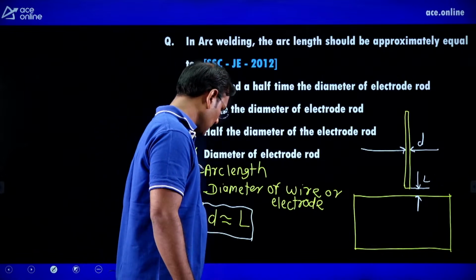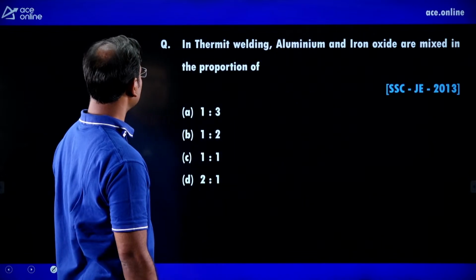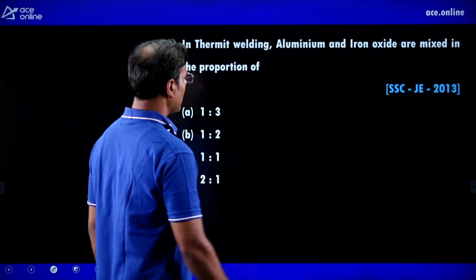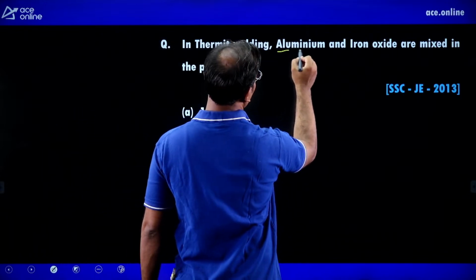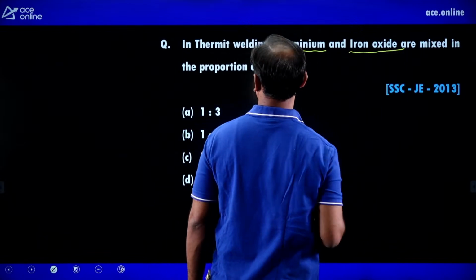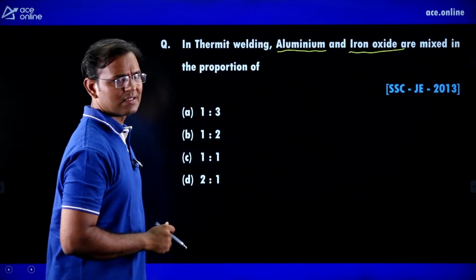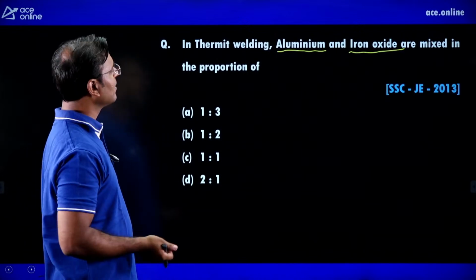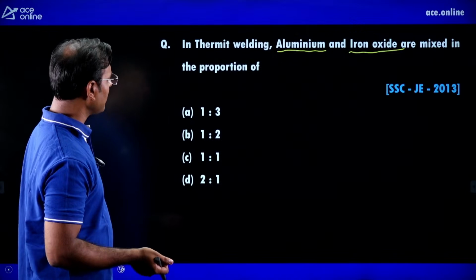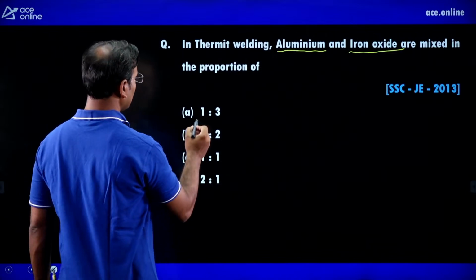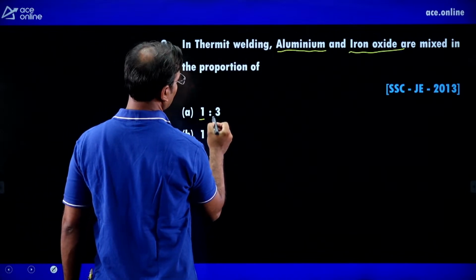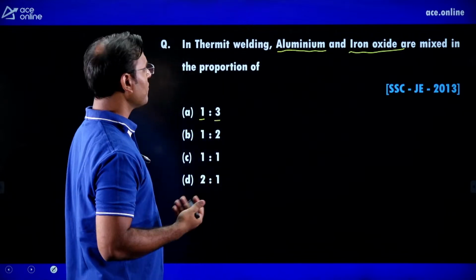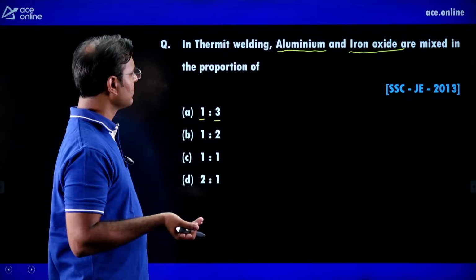Okay. Now see the next question. In thermite welding, the aluminum and iron oxide are mixed in the proportion of? Guys, thermite welding is one of the chemical welding processes which is exothermic. In that we are taking aluminum powder and iron oxide. The ratio of aluminum to iron oxide is 1:3, by weight.